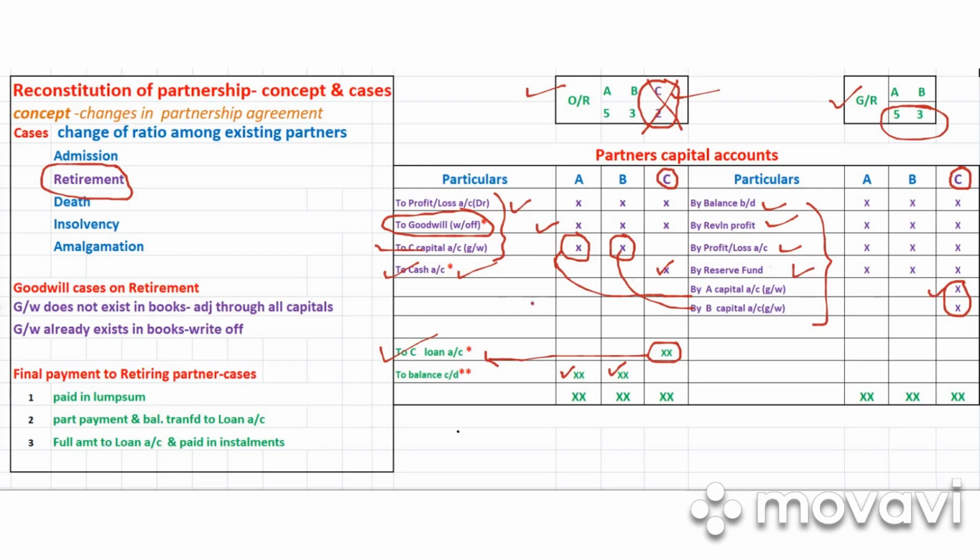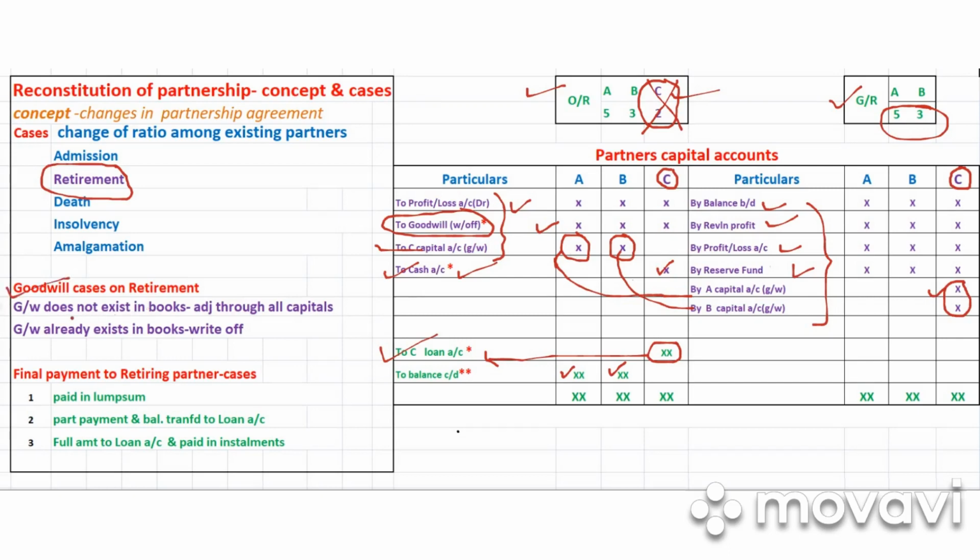Now, I hope you understood this particular accounting treatment that we follow in the partners' capital accounts when there is a retirement. You can see it here: I have written the goodwill cases on retirement just to go through these two cases.